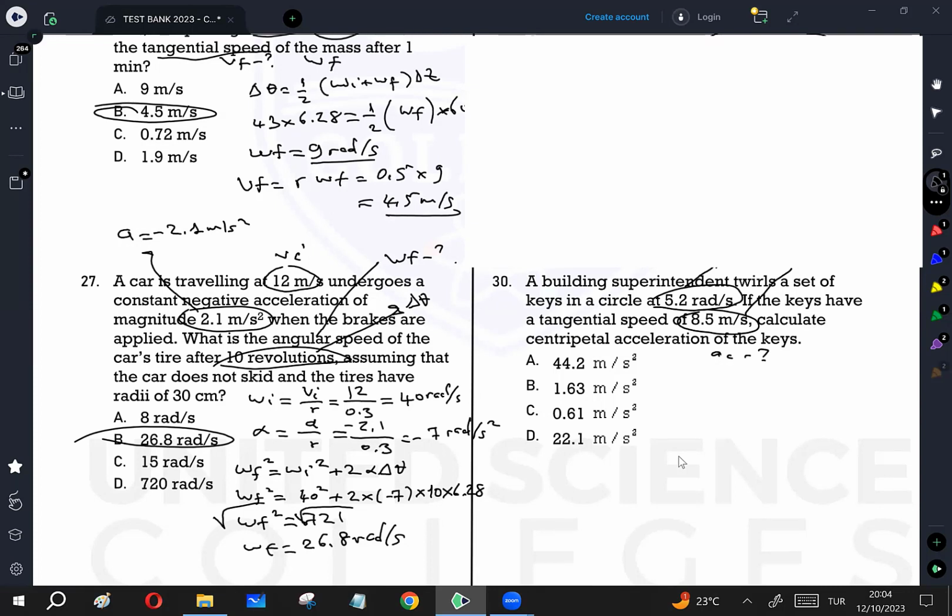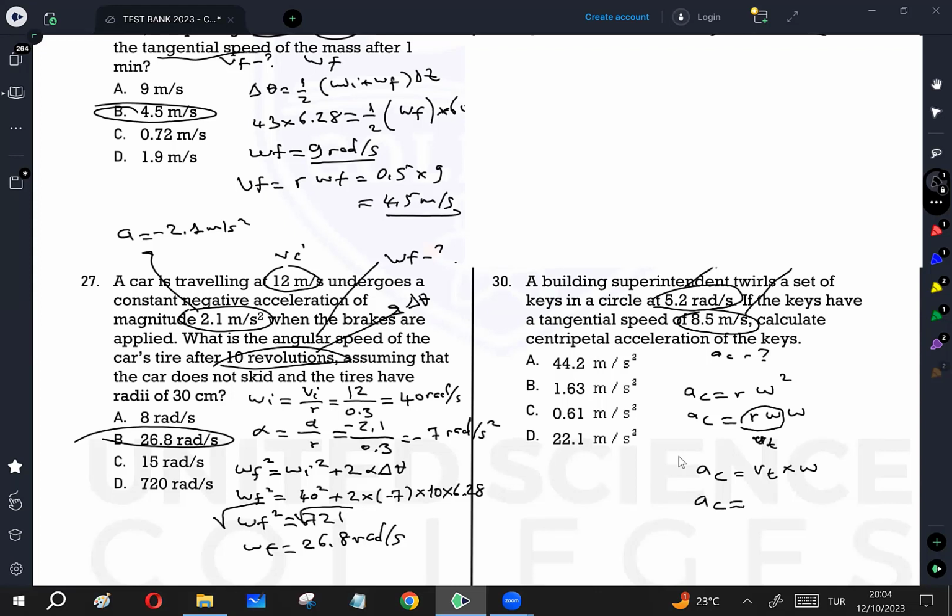I know a_c can be calculated as R times omega squared, but a_c is at the same time equal to R omega times omega, which is v_t times omega.